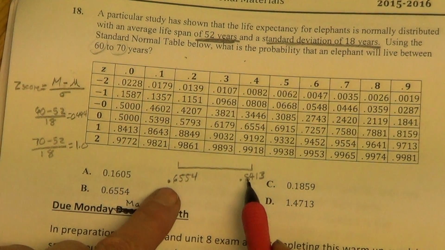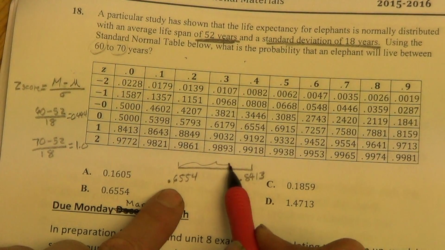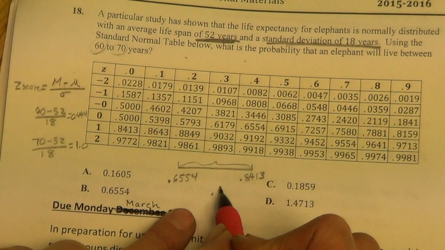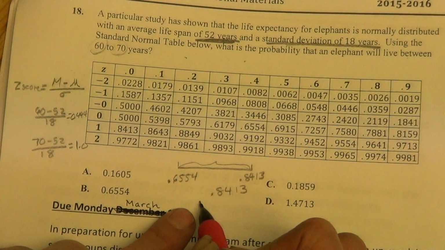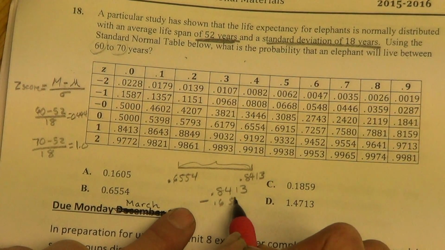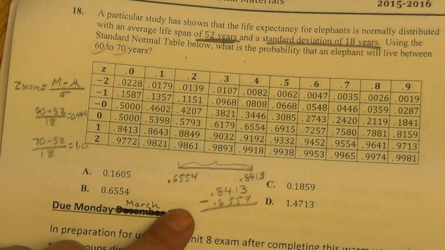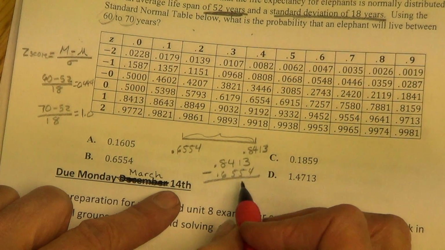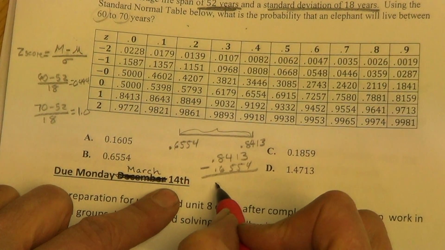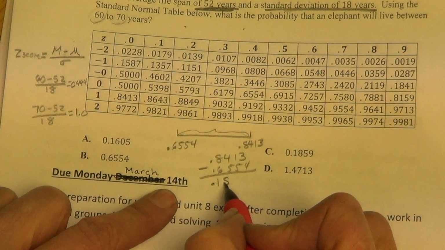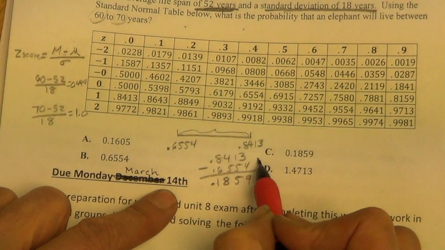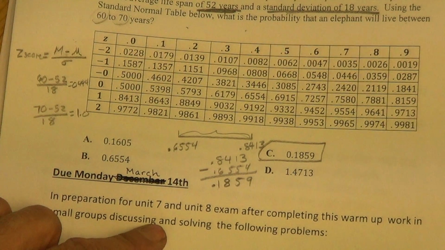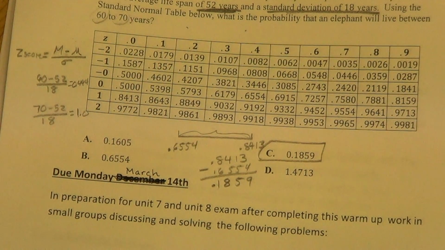So we can determine how many lived within this range by subtracting 0.8413 minus 0.655, and this is just a percentage, not the actual number of elephants. So when we subtract that, we end up getting 0.1859. So that means 18% chance that the elephant's going to live between those years, to be 60 to 70 years old.